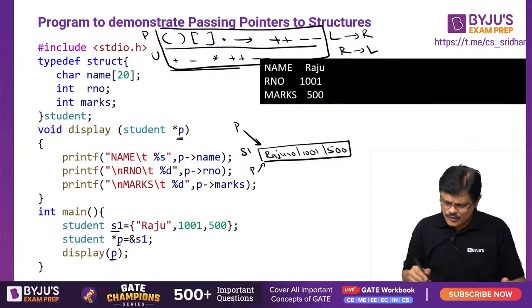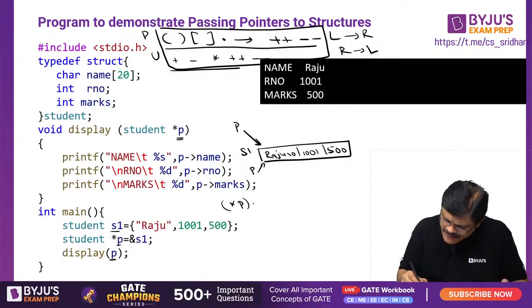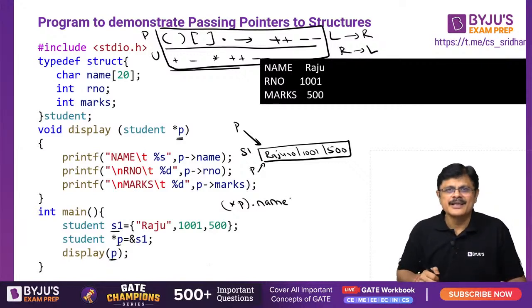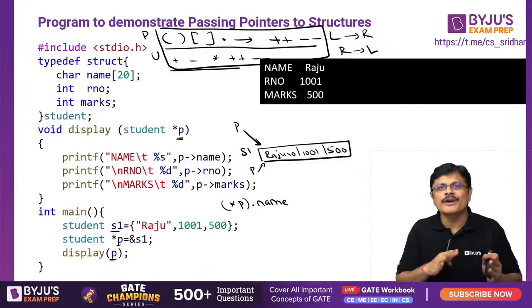Yeah. So the same story happens, my dear friends. Instead of P right arrow name, you can do star P dot name. See, generally I don't remember this many things, sir. I just follow logic. With the logic, things would be more clear, sir.